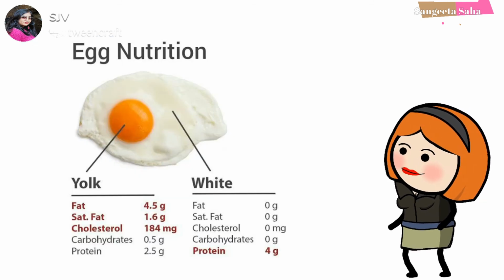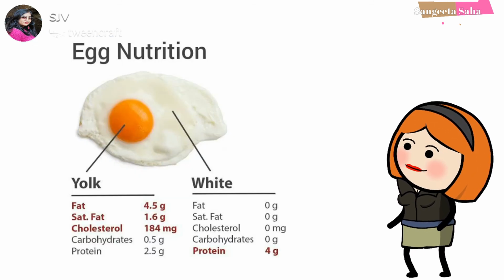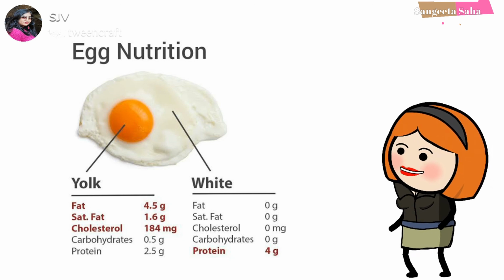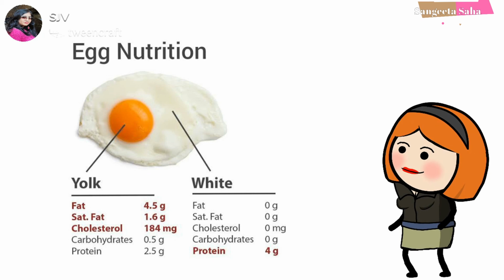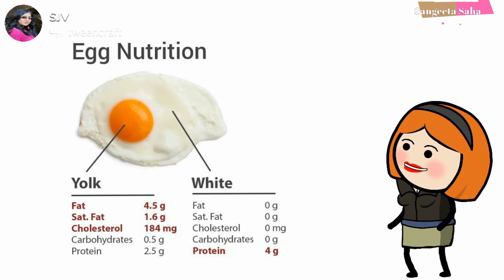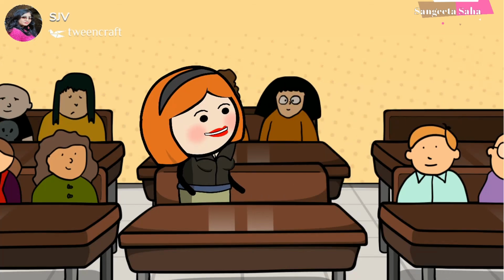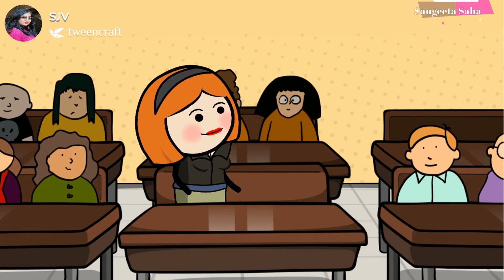Now coming to the nutritional value of egg. A single egg contains 13 essential nutrients. It also has a lot of calories and a high protein content. Consuming egg raises good cholesterol, maintains glucose levels, and also makes one fully energized. So this was all about poultry farming.